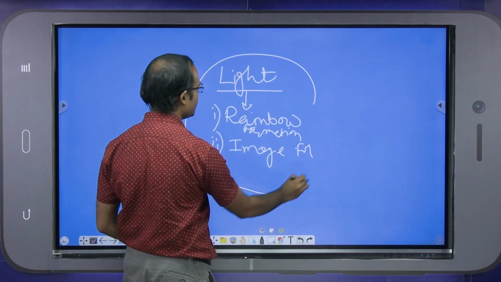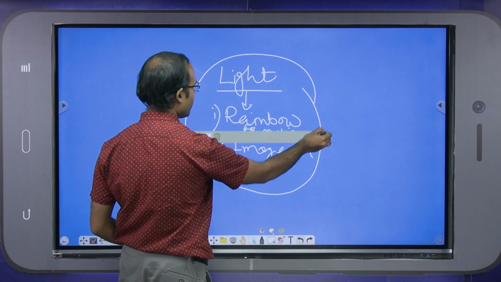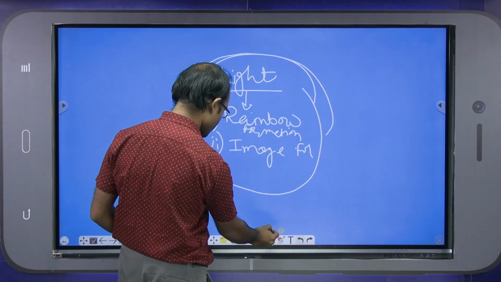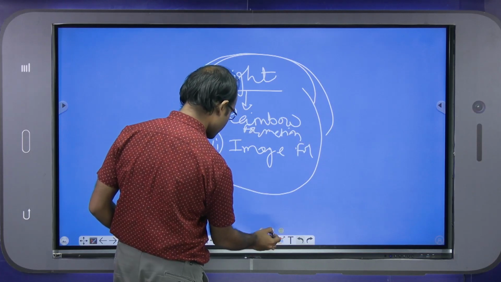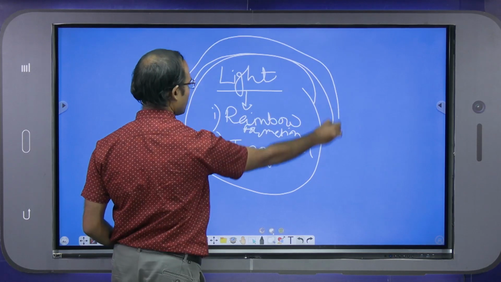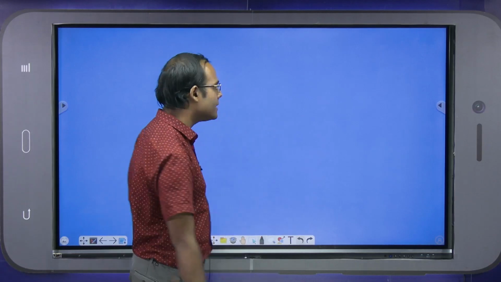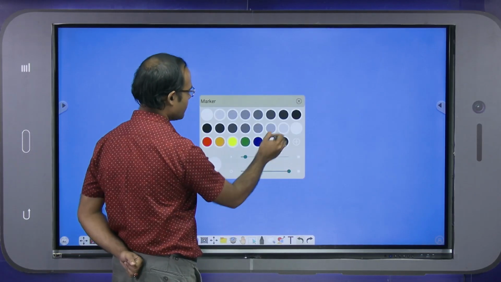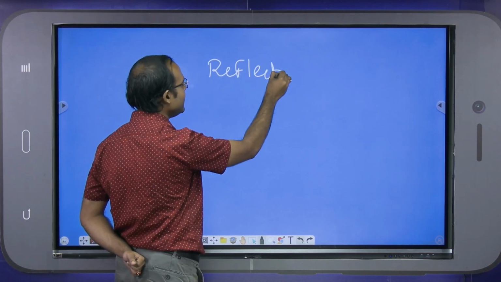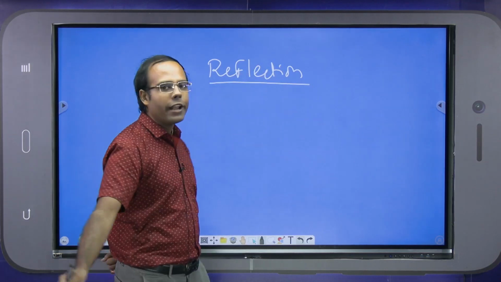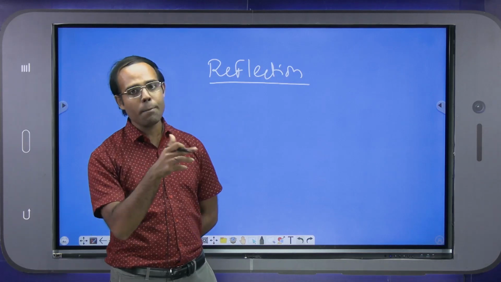Behind all these things are the very basic things, that is reflection of light. So what is reflection of light? You all know that reflection is the incident ray coming from some source of light, bouncing and reversing back into the same medium.